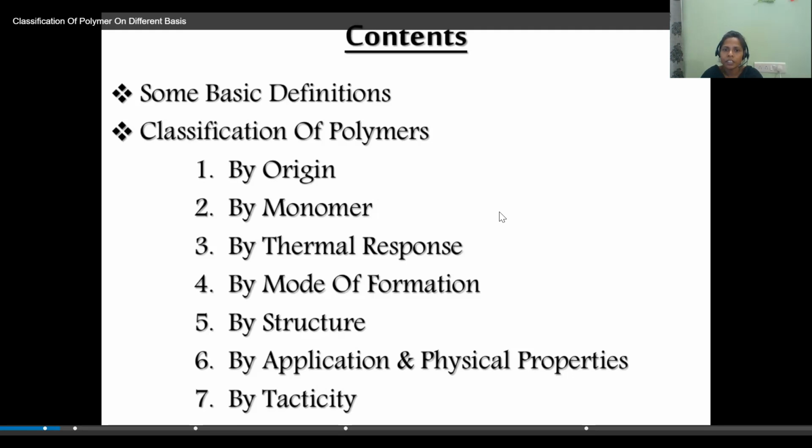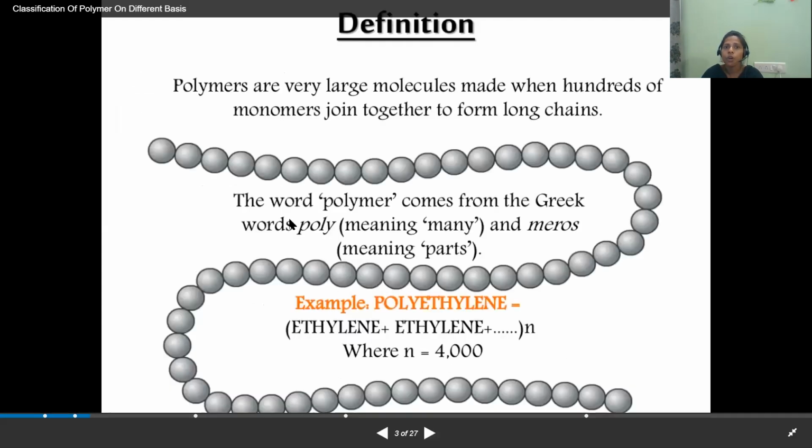The first one is based on the origin. But before that, let us see the definition of polymer. We know that a polymer is a large molecule or macromolecule made when hundreds of monomers join together to form a long chain. Here, this is a single monomer. See here, when a various number of monomers are joining with each other, we get a long molecule. This long molecule is called the polymer.